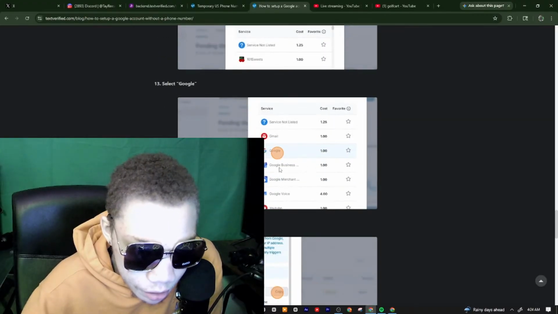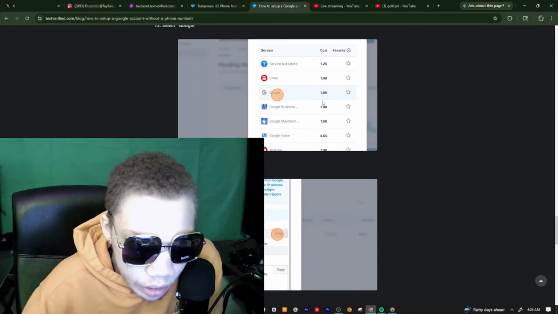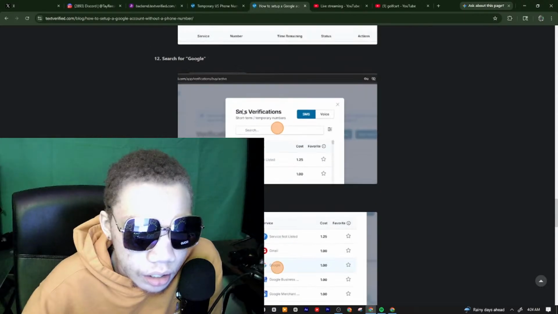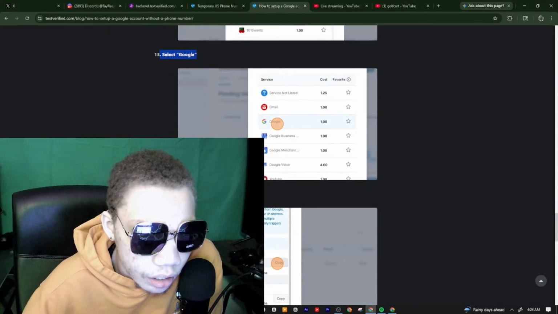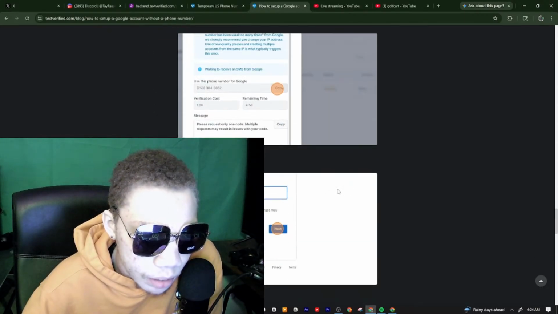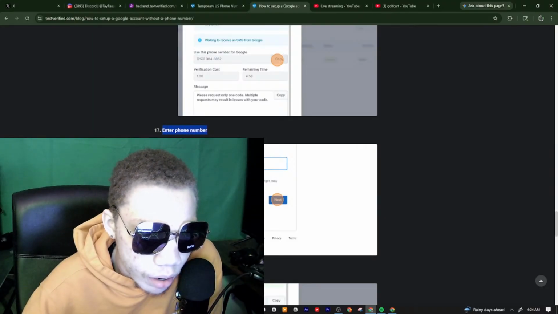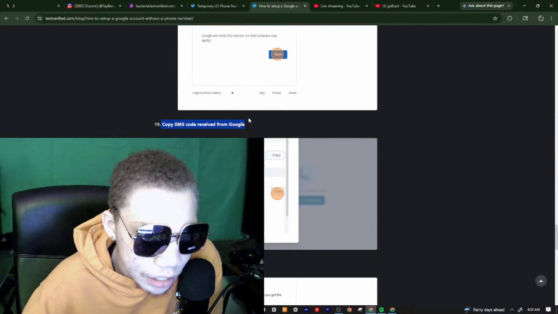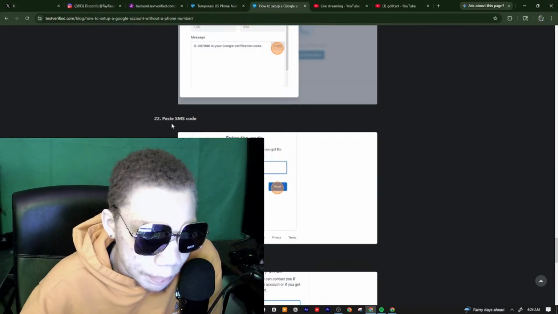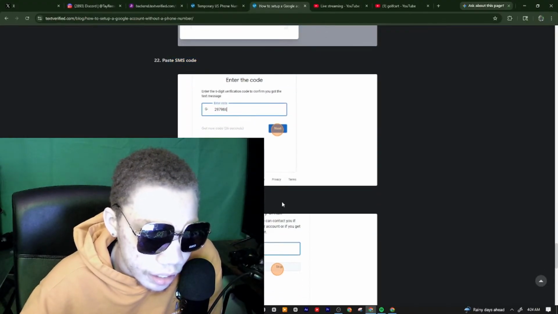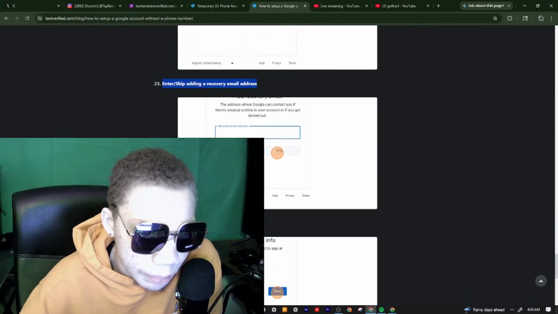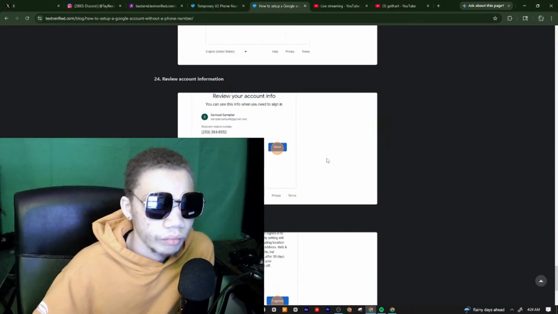You select Google, it's $1. Copy the temporary phone number, enter it right here, then copy the SMS code that's received, paste the code, and enter, skipping recovery mode, and you should be in.